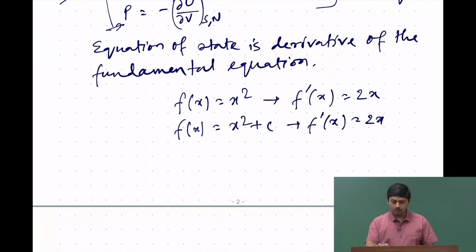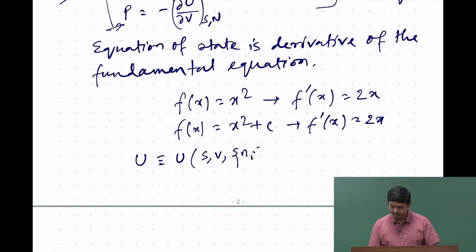Now that we talked about that, we can extend this to more than one component, to a multi-component system, and in that case we can generally write U as a function of S, V and n_i, where i goes from 1 to the number of components.